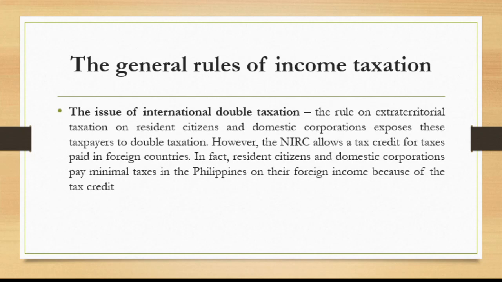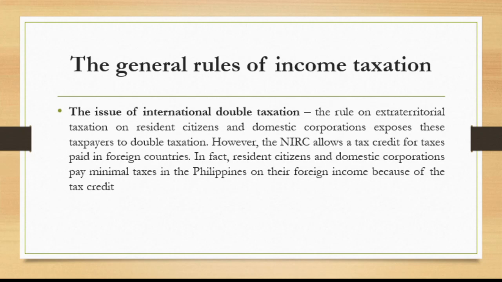So for example, sa example natin, nanalo tayo sa loto sa Amerika. For example, nagbayad tayo ng 50,000 pesos doon sa Amerika. Tapos, dito sa Pilipinas, matatax ulit yung income natin, right? So, yung amount of tax na babayaran natin dito sa Pilipinas is, for example, 60,000 pesos.